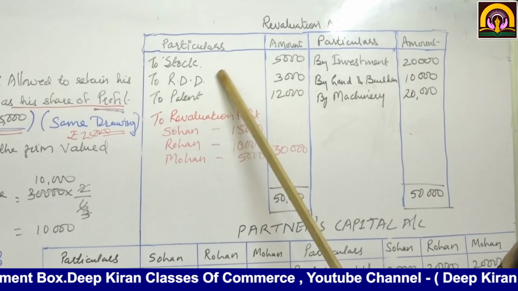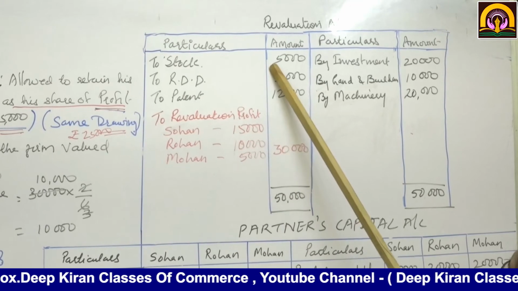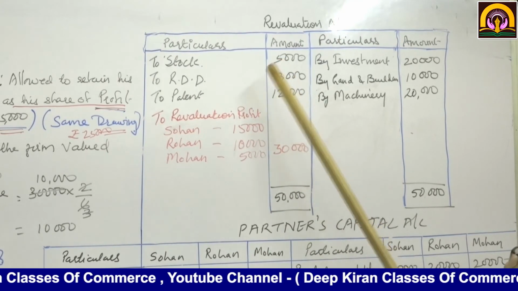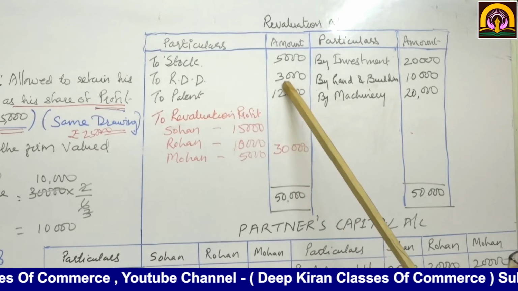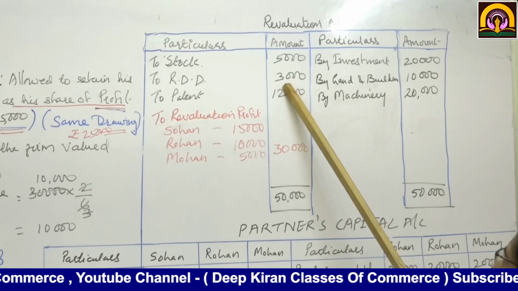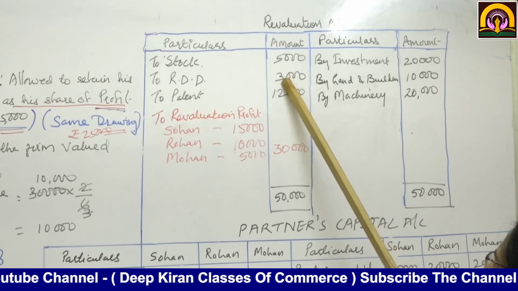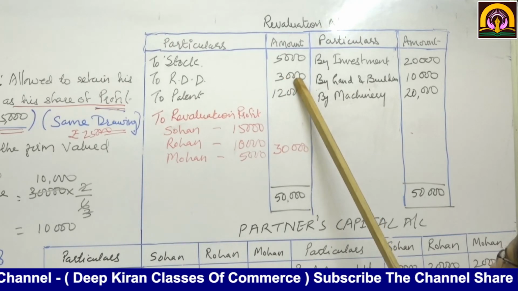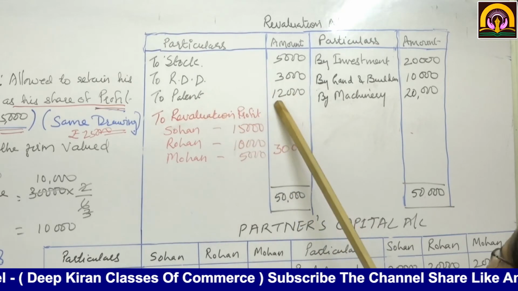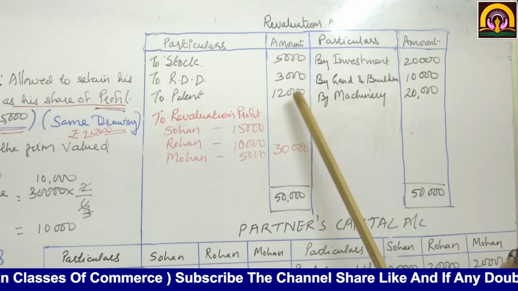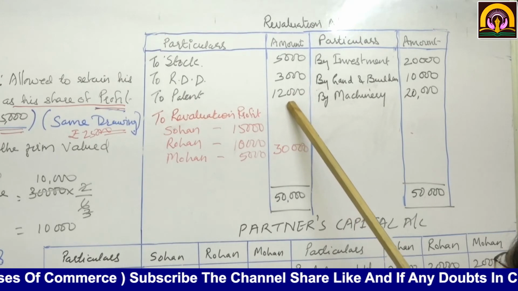Then on the debit side, stock is to be undervalued by 5,000, that is directly given to you. Debtors provision is to be made at 10%, so 30,000, 10% of 30,000 is 3,000. Patents which were 12,000, they are no longer useful, so they are also to be written off.